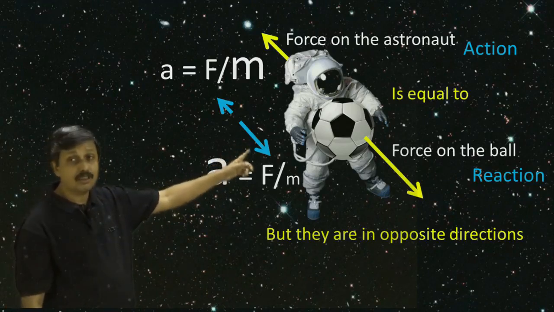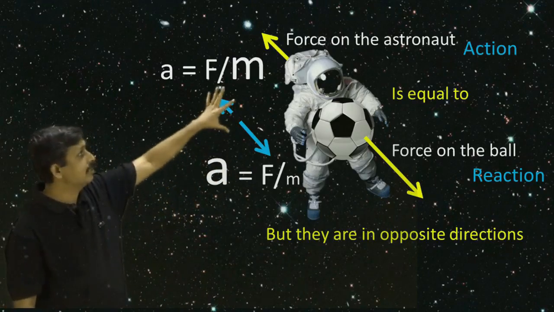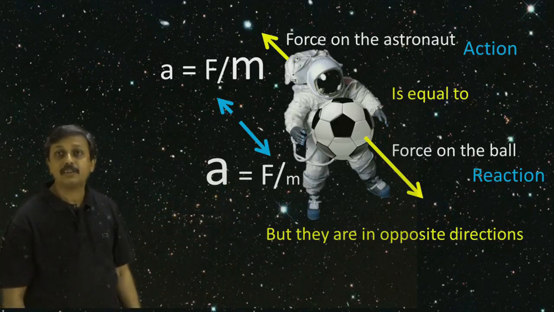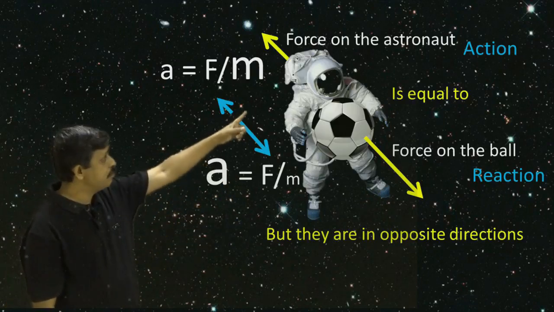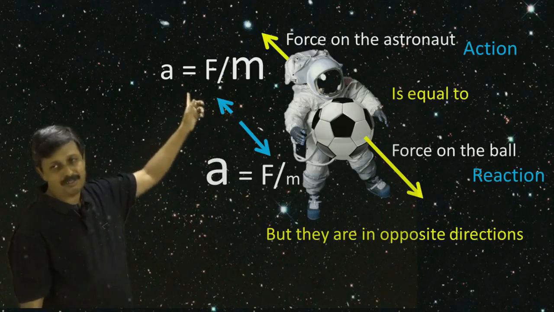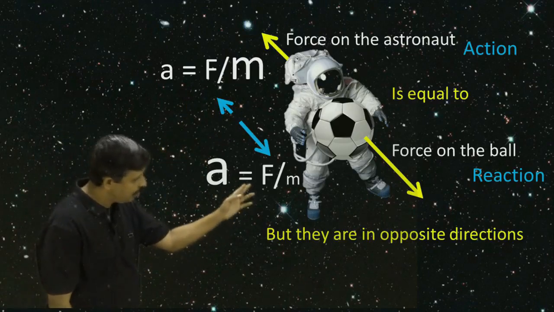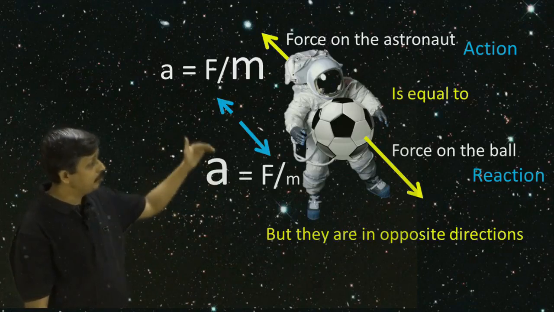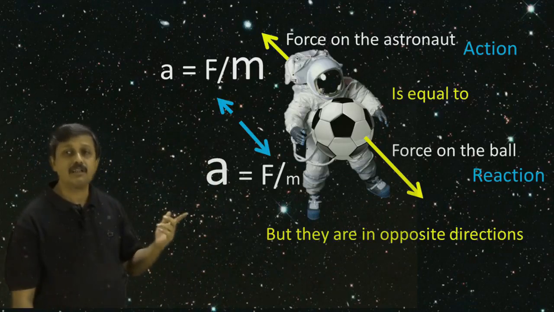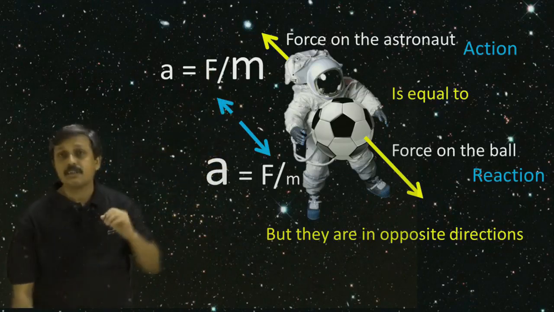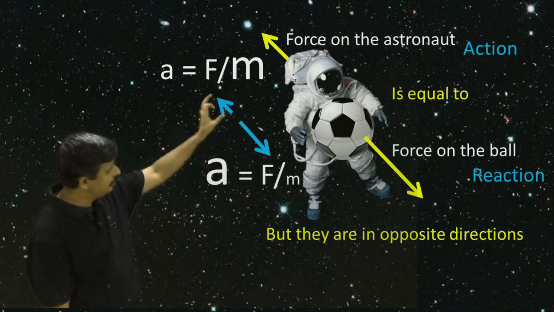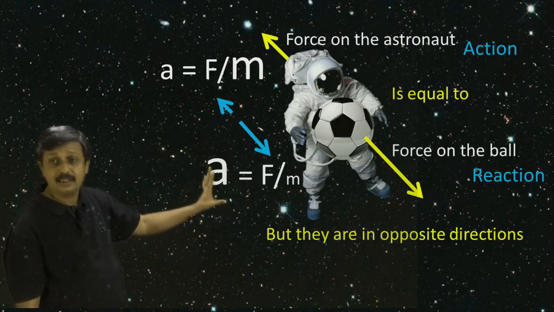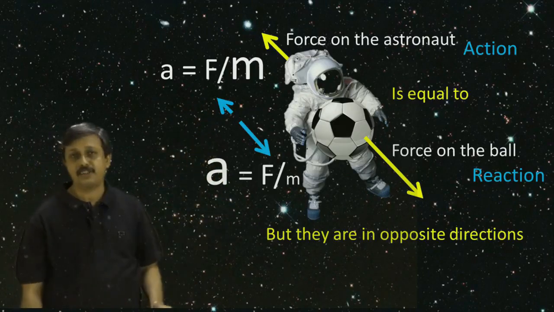In the first one, the astronaut is heavier, his mass is bigger. And in the ball, it is smaller, M is smaller. So you can see very clearly that if M is bigger in the denominator, A becomes small. And if M is smaller in the denominator, A becomes bigger. That means the acceleration of the ball is bigger and the acceleration of the astronaut is smaller. It shows in the small blue arrow. The astronaut is smaller and the ball goes with a higher acceleration.